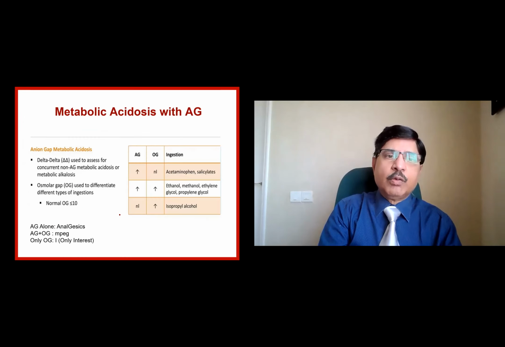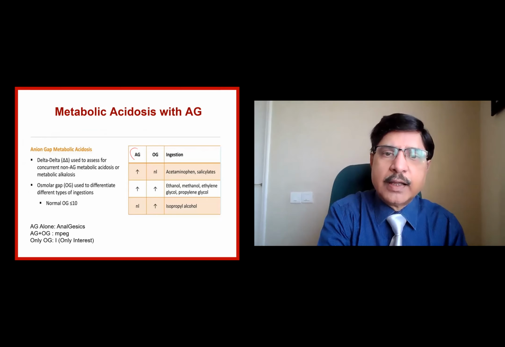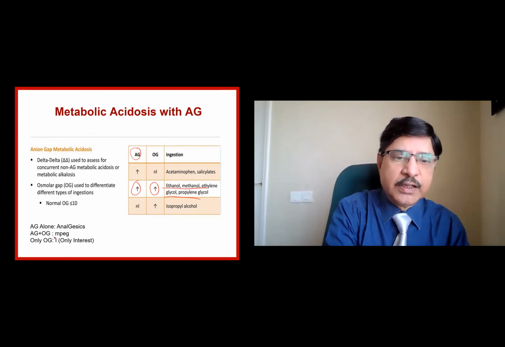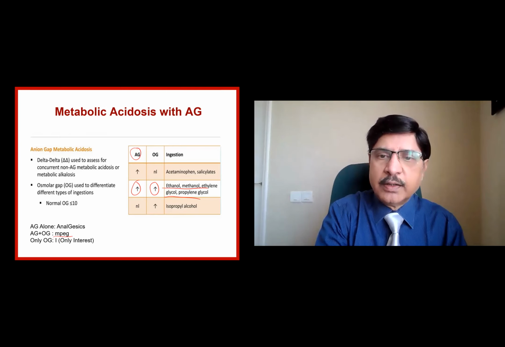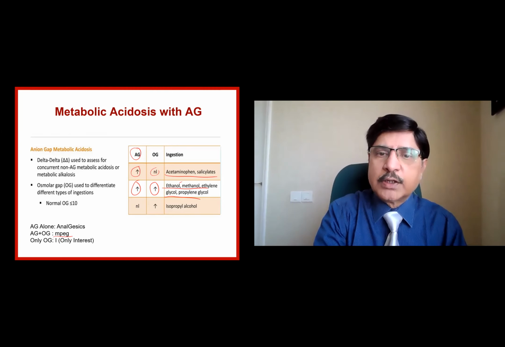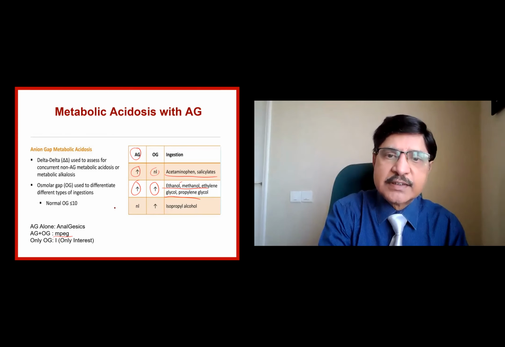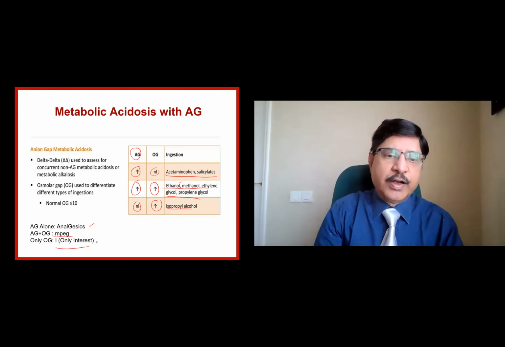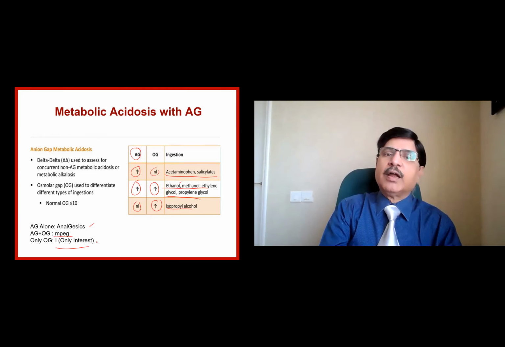This is called the double delta. Anion gap is increased and the osmolar gap is also increased, both are increased. You consider these conditions. That is called the MPEG: methanol, ethylene glycol, propylene glycol, and ethanol. If only anion gap is increased and osmolar gap is normal, acetaminophen and salicylates, the analgesics, AG alone. If AG is normal and the OG is increased, only one condition is of interest, isopropyl alcohol. Some easier way to decipher those things.